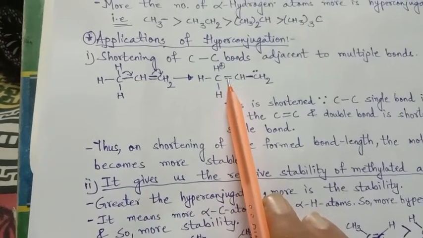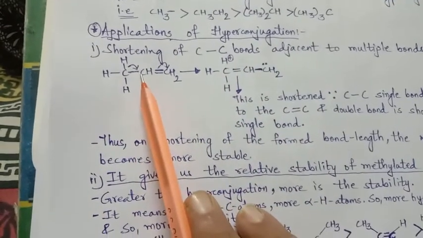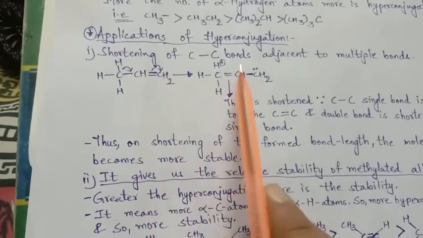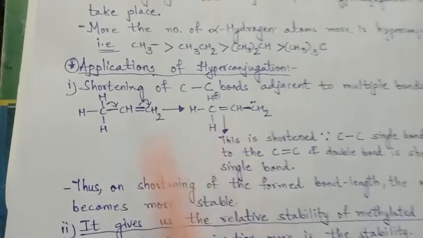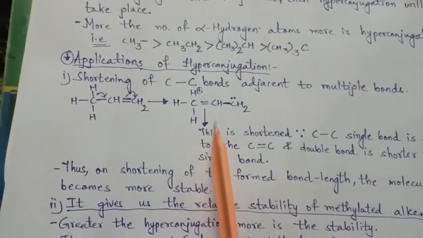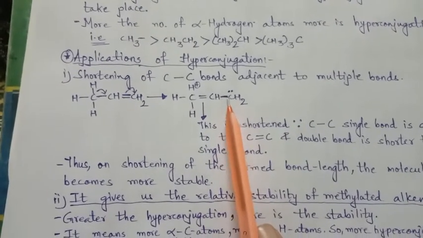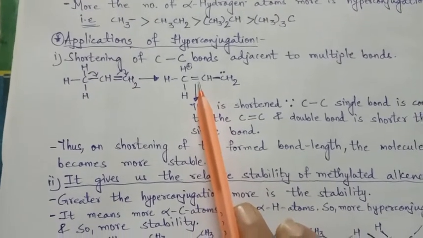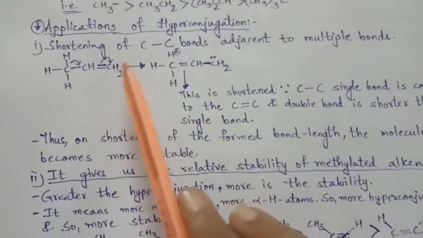That means this double bond is made shortened. Actually it was not double, it was a carbon-carbon single bond. So this carbon-carbon single bond, which is adjacent to the multiple bond, is made shortened because now it has taken the position of a double bond, and as compared to the bond length of the single bond, the bond length of the double bond is shorter, and that is why we can say that the single bond carbon-carbon attached to the multiple bond is shorter.